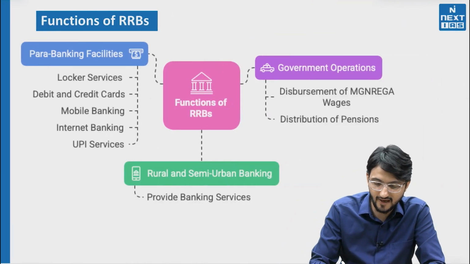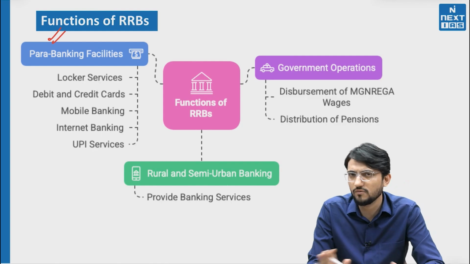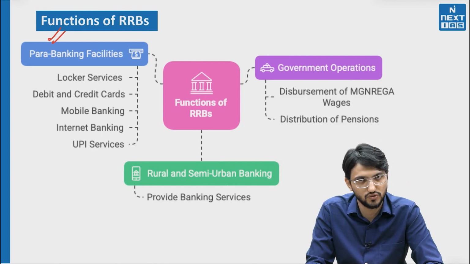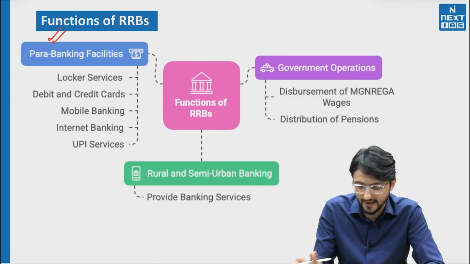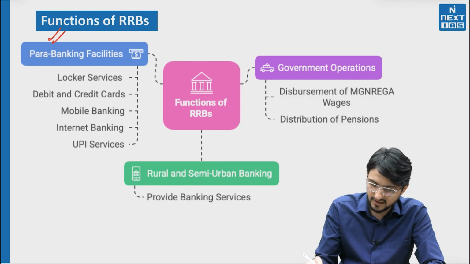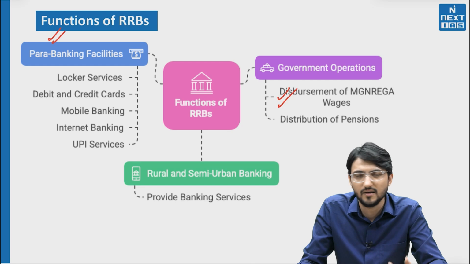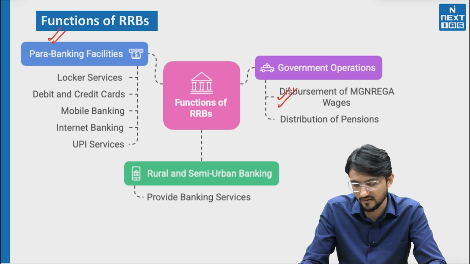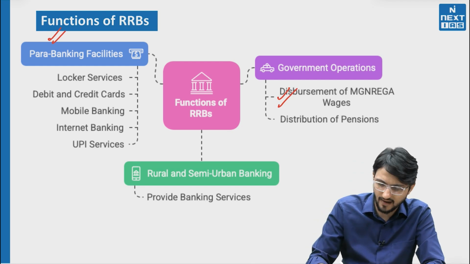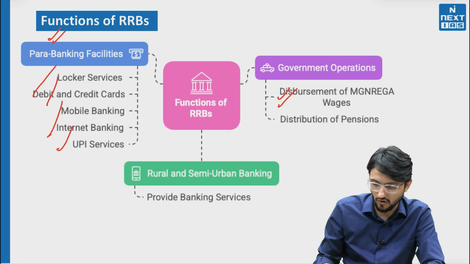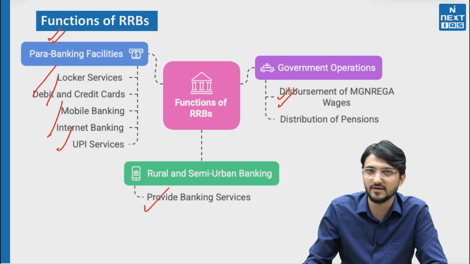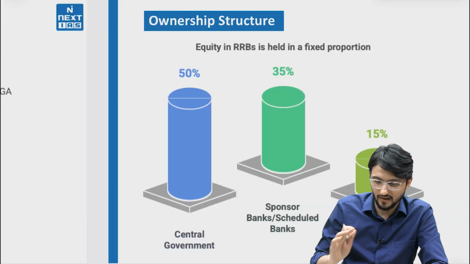So then we have functions. All the normal functions that banks do, RRBs also do. So no need to go into detail about what they do. Special things you can remember: government operations are also conducted, like MGNREGA wage disbursement and pensions and other things. The rest, UPI, mobile banking and other banking services are also provided.